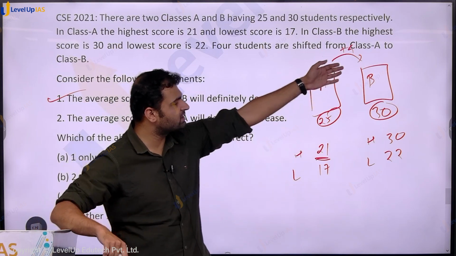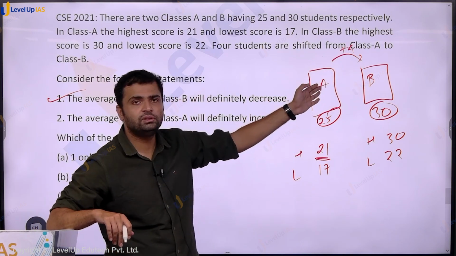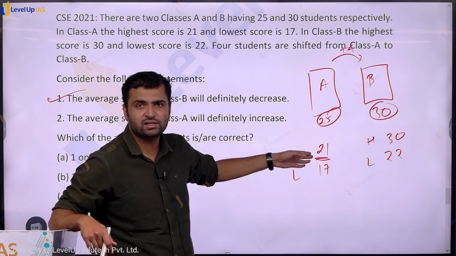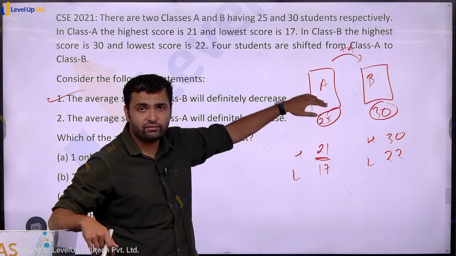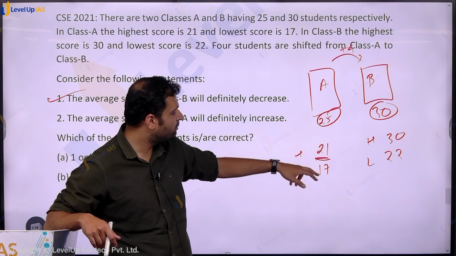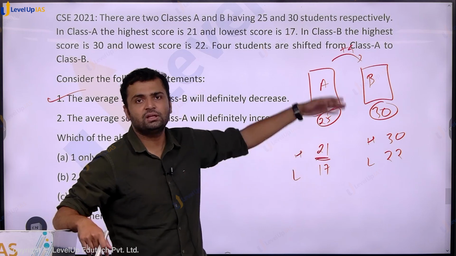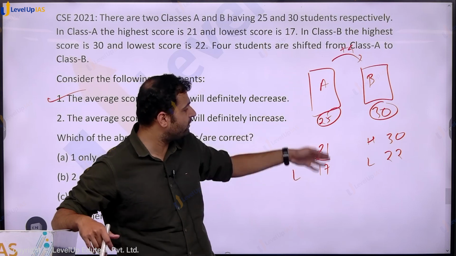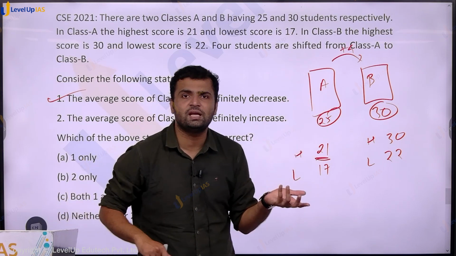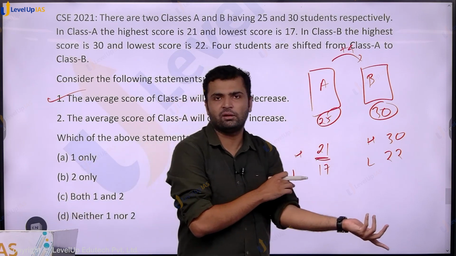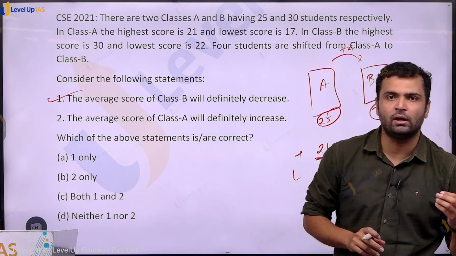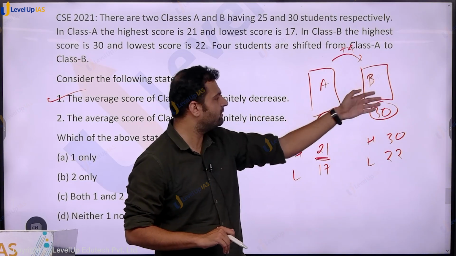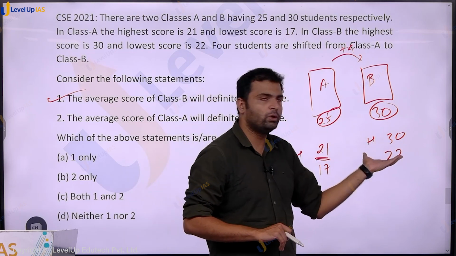Next, the average of class A. Now, from here we are shifting 4 people out, so what happens to the average of this class? That will depend. If you send these 4 people who have the highest marks, then the class average will decrease. If you send people with lower scores than average, then the class average will increase. If all 4 people have the average score of this class, then the average will remain the same. So for class A we can't comment, because we don't know which 4 students we are sending out. But for class B we can definitely comment, because anyone who comes out of class A will have a lower score than even the lowest in this class.